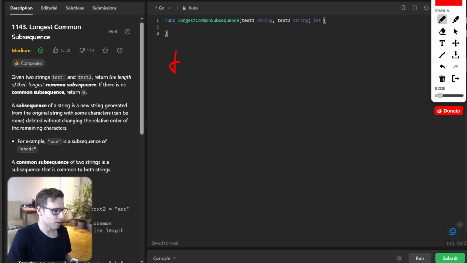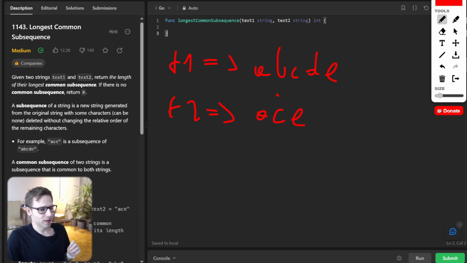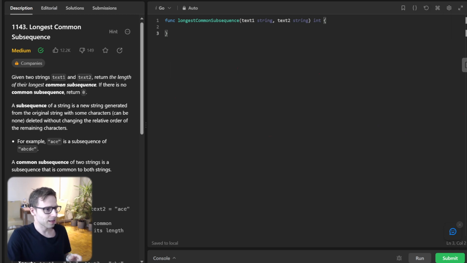Given text 1 is A, B, C, D, E, and text 2 is A, C, E. The longest common subsequence is ACE, so the output should be 3. As you can see, if we delete B and also delete D, we have ACE. So it's a subsequence.